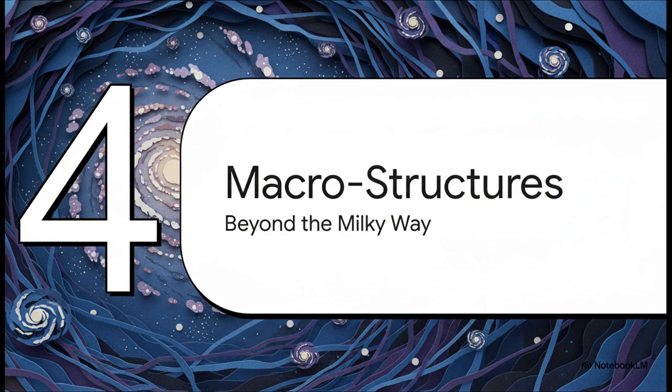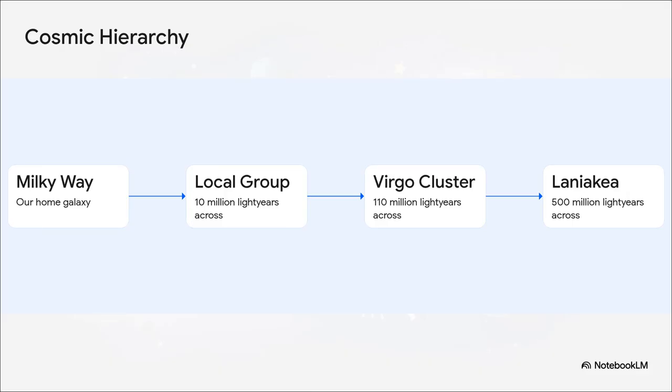Leaving the Milky Way in the rear view, we reach Phase 4, intergalactic macrostructures. Our flight path now requires us to truly comprehend the towering architecture of the cosmos itself. We are entering intergalactic space now, a completely silent expanse, an unimaginably vast wilderness between the islands of galactic light. Let's track this hierarchy outward.